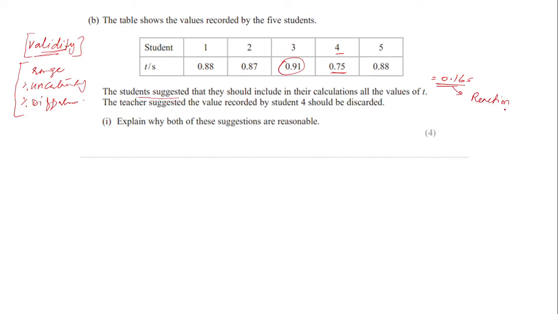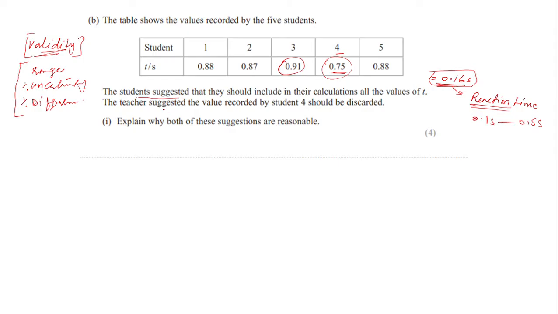But remember, there is no standard value of reaction time. Generally, you can say the reaction time can be 0.1 second to 0.5 second, or maybe 1 second. So there is no standard range, but the range is quite small. So we can say that the range of the data set is approximately the same as the reaction time. So of course, including student 4's value will not affect our measured value. So the student suggestion can be considered.